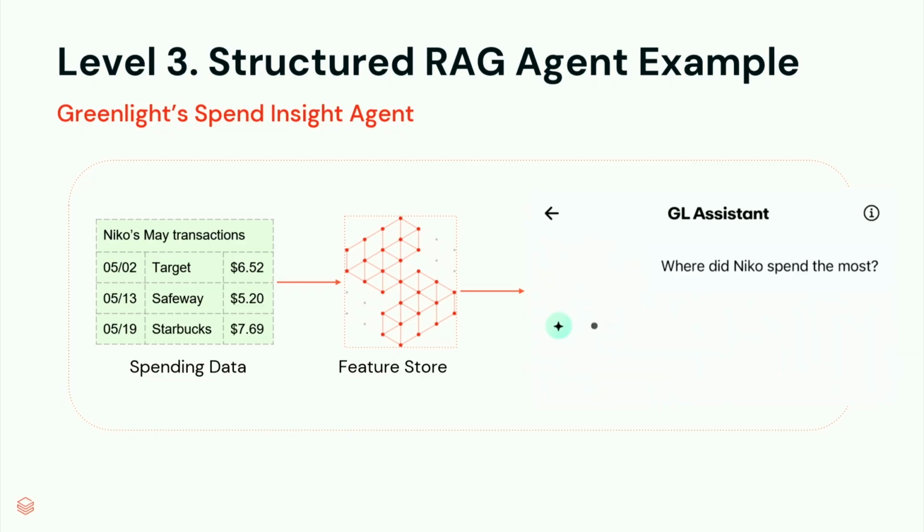Where did Nico spend the most? Behind the scenes, it's retrieving the data from the feature serving endpoint very fast, and then it actually writes a fast query, or a query against DuckDB, which executes very fast, very small amount of data since it's isolated to that user or family.